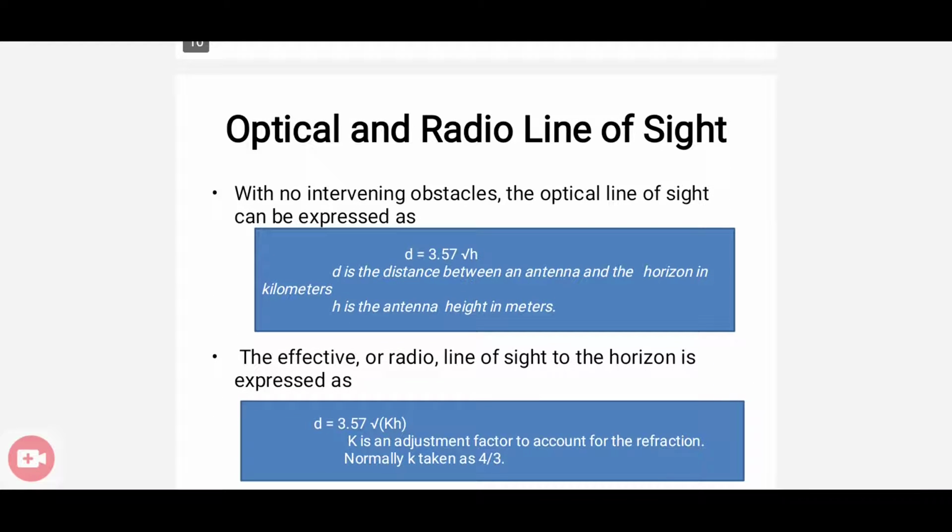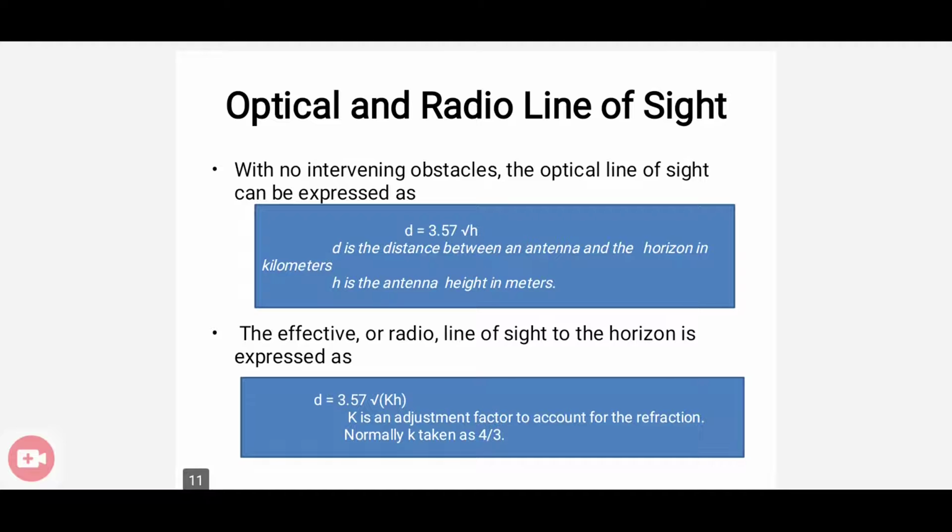and how to find out the optical and radio line of sight? By using some equations. If we have no intervening obstacles, then the optical line of sight can be represented as d is equal to 3.57 into square root of h. d is the distance between an antenna and the horizon in kilometers, and h is the antenna height in meters. And the effective or radio line of sight to the horizon is expressed as d is equal to 3.57 into root kh. What is k? k is an adjustment factor.